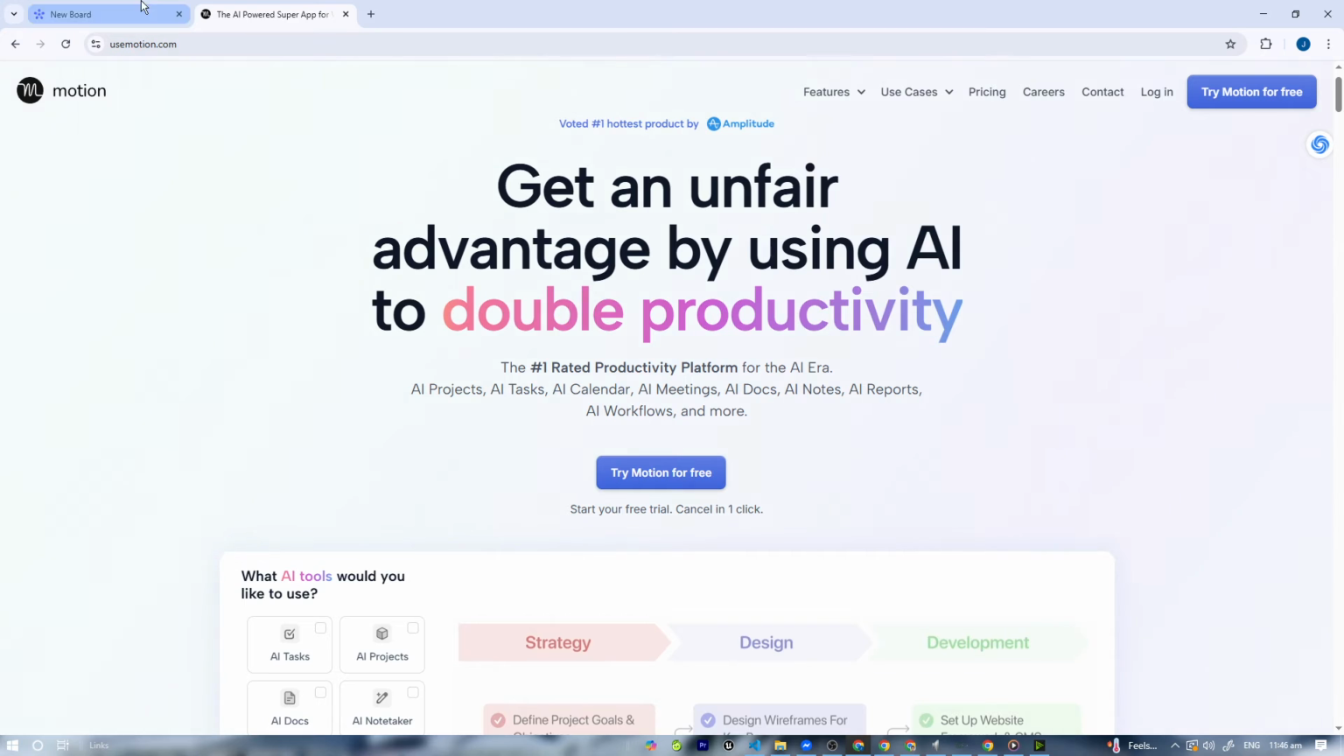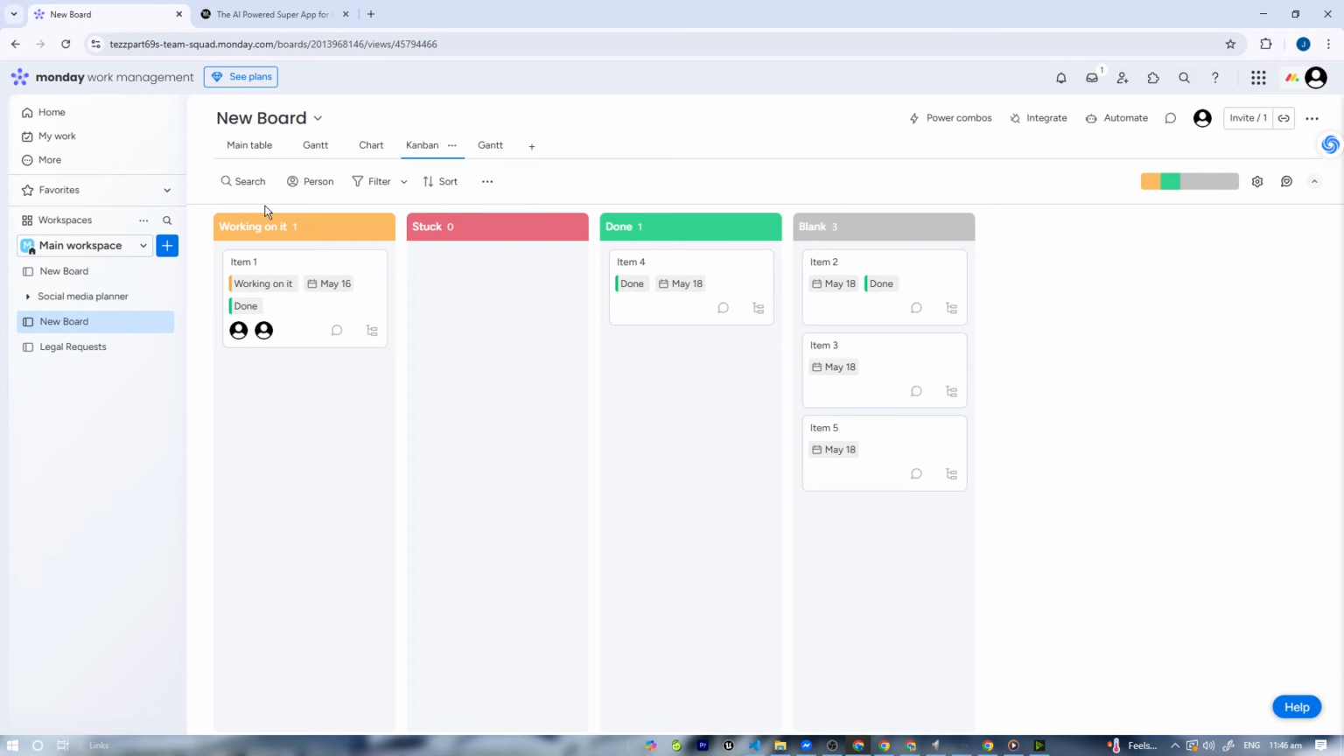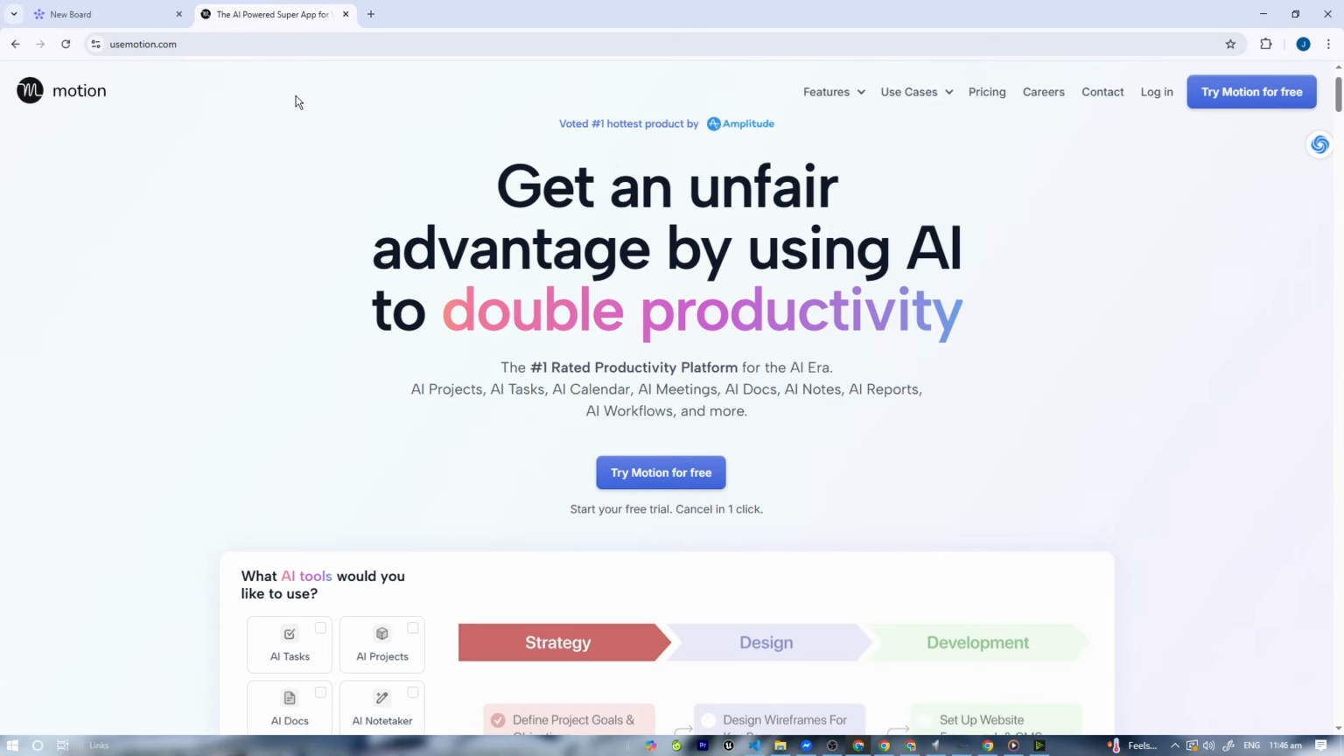Now let's talk about pricing. So Monday.com starts at $9 per month per user with a free trial available. Pricing scales with features, and Pro and Enterprise plans offer more automation and integrations. So Motion starts at $19 a month for individuals and $12 per month for teams with a 7-day free trial. It's more expensive upfront, but the automation can be a huge time saver.